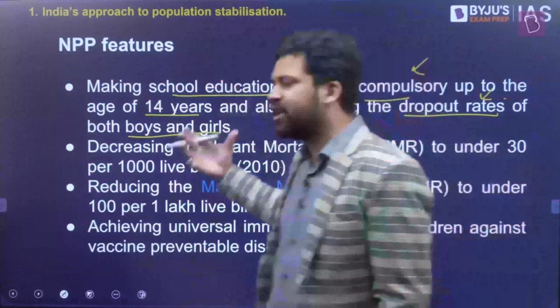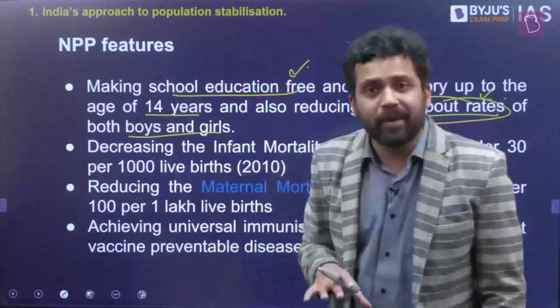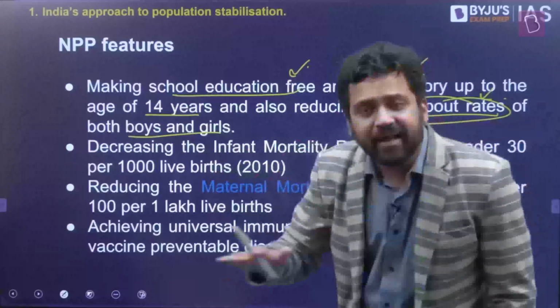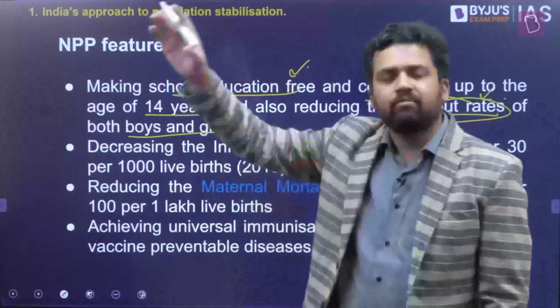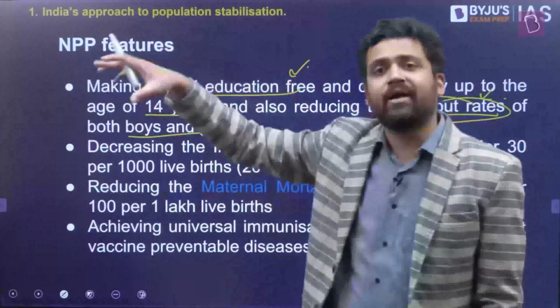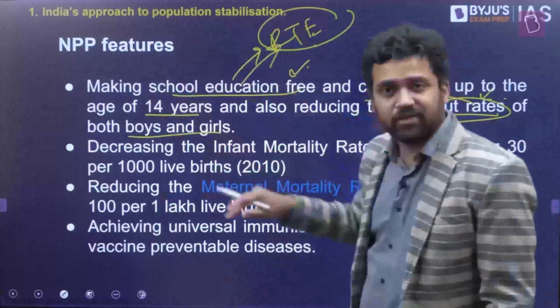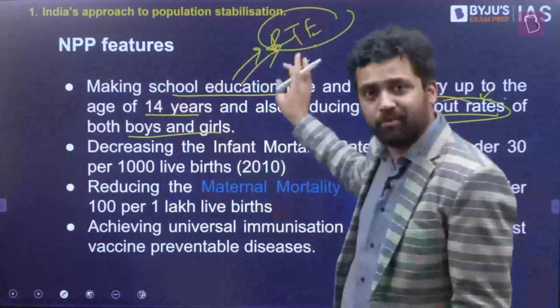So in 2000, they're saying that we need to ensure that children have education till the age of 14 years, and it should be free and compulsory. Ensure that the dropout rates go down. In the case of India, the dropout rates tend to be high. We have already seen that when we discussed education: the dropout rates are high, and they continue to increase with higher classes. The dropout rate among those in the fifth standard is higher than among those in the first standard, and among those in the eighth standard it is higher than in the fifth standard. So you have to address that. Just appreciate that later on you had the Right to Education Act, which is a kind of continuation of this. The Right to Education Act says that those up to the age of 14 years should have access to free and compulsory education.